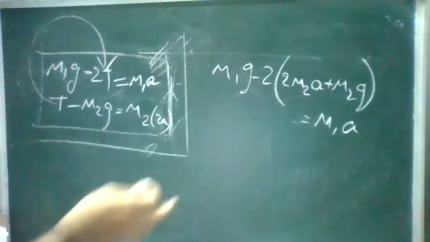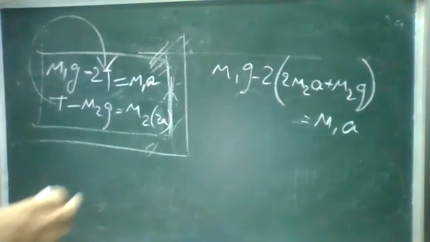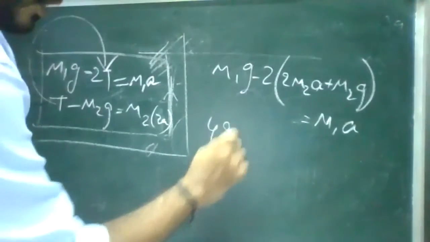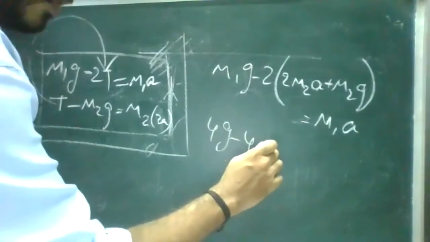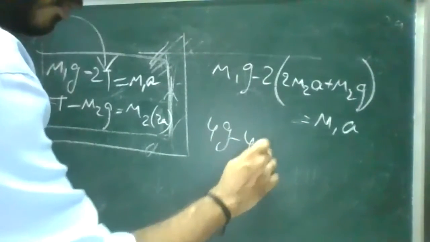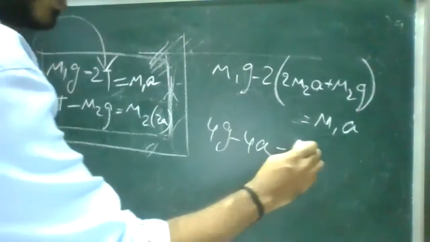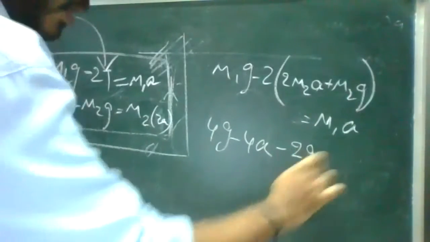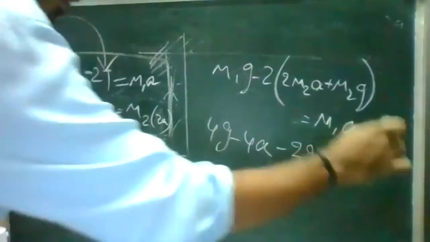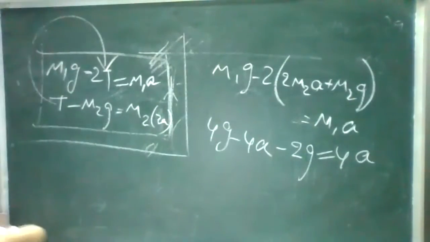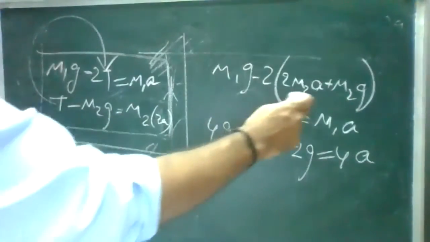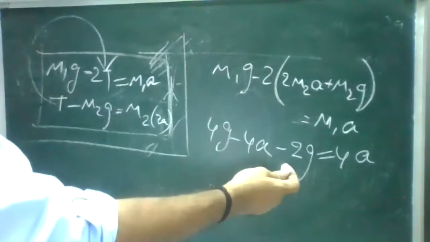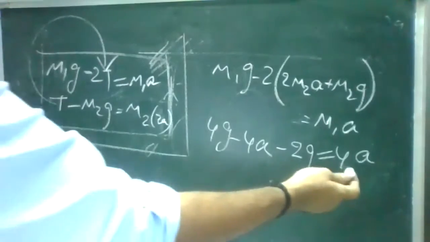Now we know m1 and we know m2. M1 is 4 kg, so it is 4g minus 4a, m2 is 1, minus 2 into 1, that is 2g, is equal to 4a. So minus 4a minus 2g is equal to 4a.